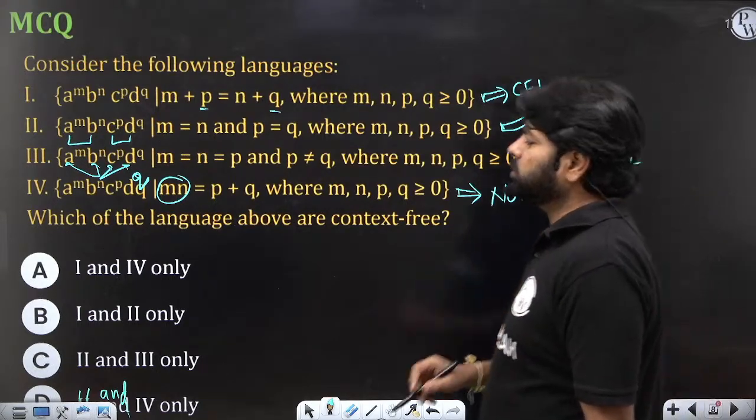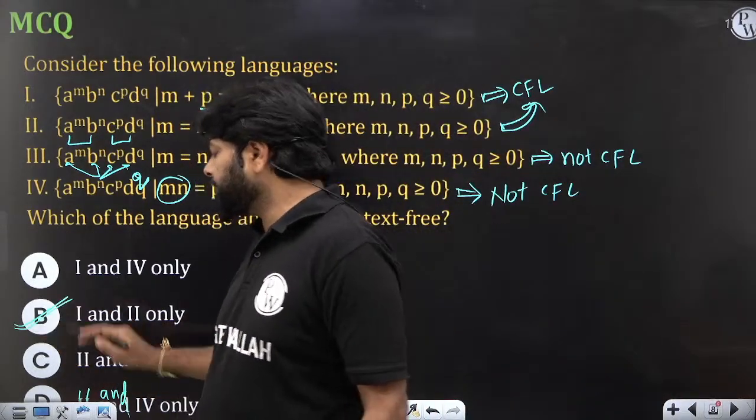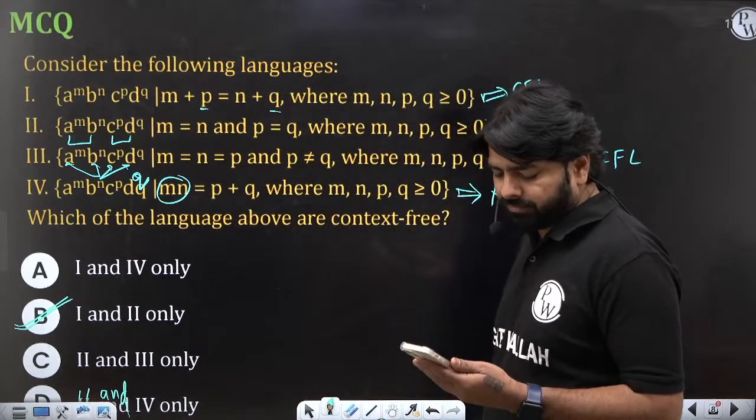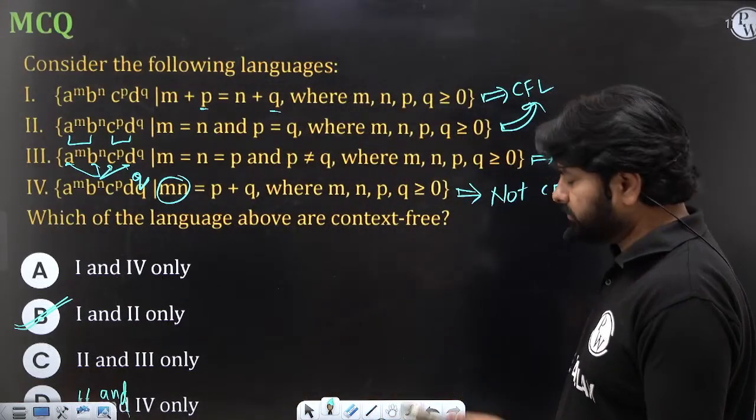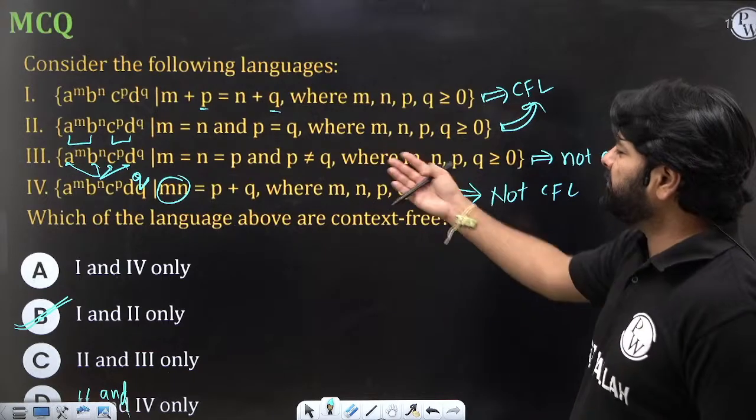That is the reason we will choose 1 and 2. 1 and 2. Fine? Yeah, correct. Simply 3 and 4 you can easily eliminate.